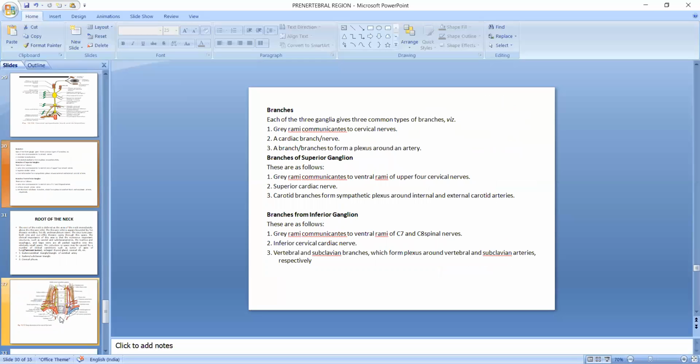Branches: each of the 3 ganglia gives 3 common types of branches. These are gray rami communicantes to cervical nerves, a cardiac branch, and branches to form a plexus around an artery. Branches of the superior ganglion: gray rami, superior cardiac nerve, and carotid branches from the sympathetic plexus around the internal and external carotid artery. Branches from the inferior ganglion: gray rami communicantes to ventral rami of C7, C8 spinal nerves, inferior cervical cardiac nerve, and vertebral and subclavian branches, which form plexuses around the vertebral and subclavian artery respectively.